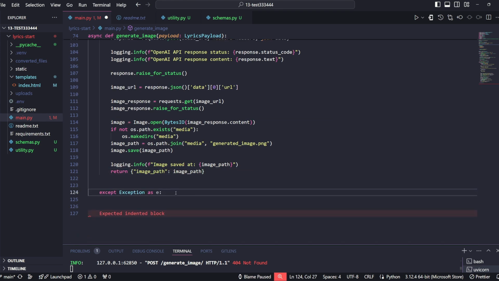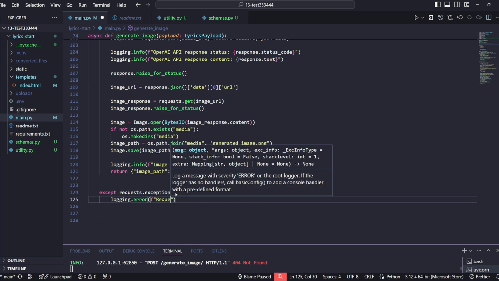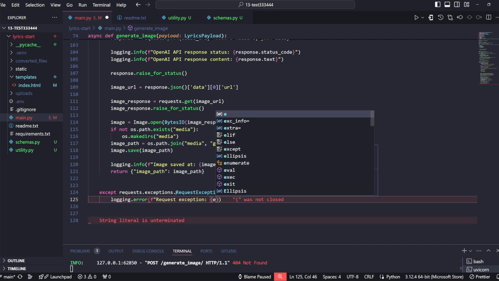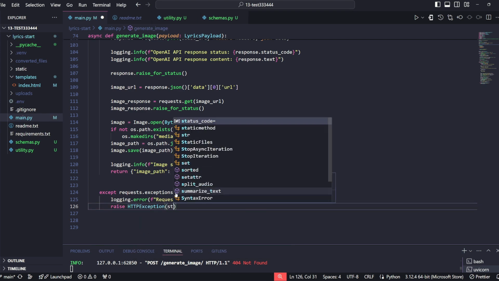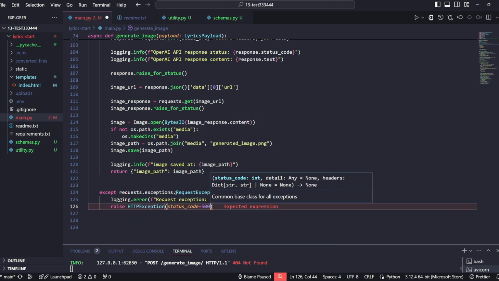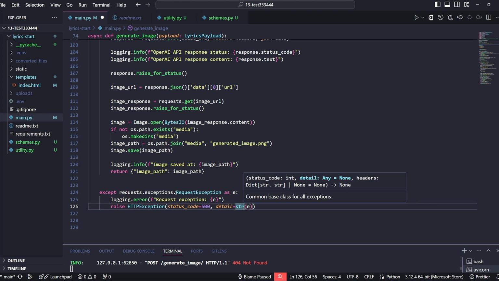So we want to write some smart code, so we'll do except requests.exceptions.RequestException as error, and then in our logging we can pass that and say that request exception was the variable e, which will hold the error that has happened. And we want to raise an HTTP exception, and we'll give it the status code 500, the detail of error, and we just want to make sure that it's a string.